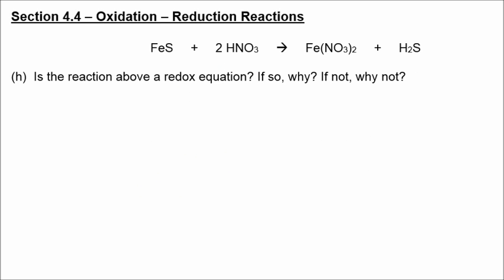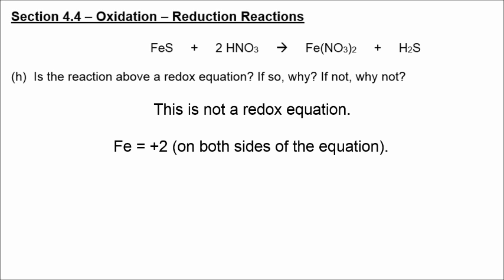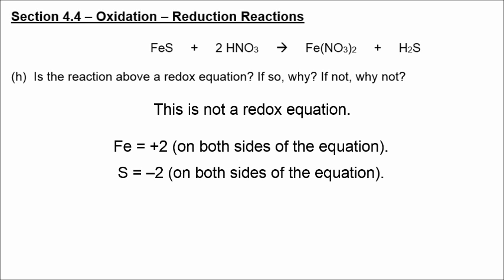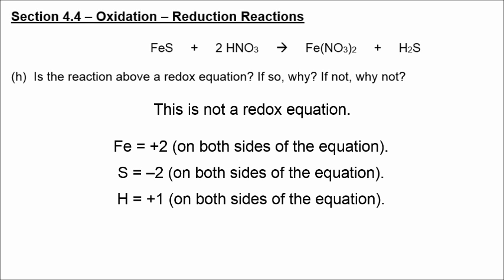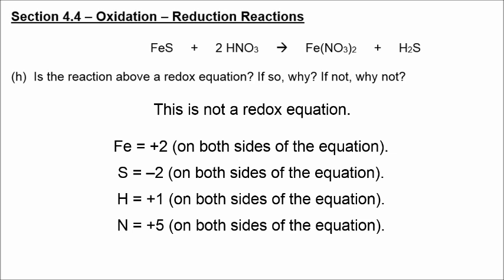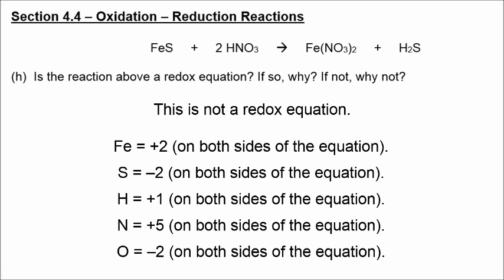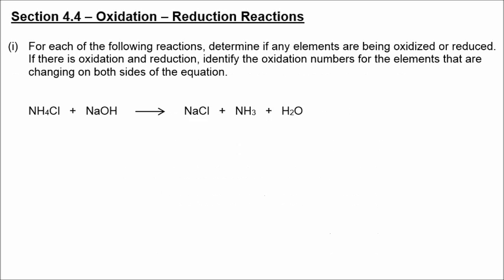Is this reaction redox? Well, let's take a look. We have iron, sulfur, hydrogen, nitrogen, and oxygen. Let's take a look at the oxidation numbers for each element. For iron, it's +2 on both sides. For sulfur, it is -2 on both sides of the equation. Hydrogen is +1, nitrogen is +5 in nitrate, and oxygen is -2. So this is not a redox reaction because there are no changes in the oxidation numbers.